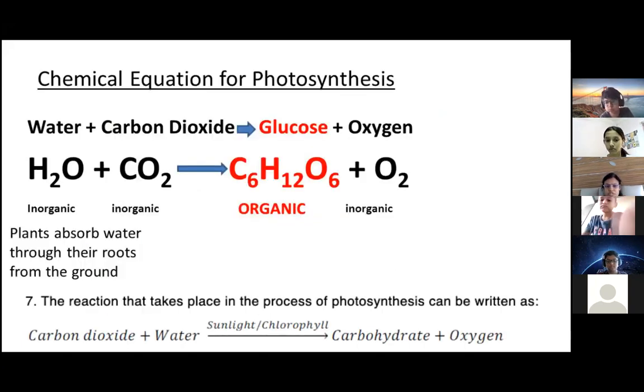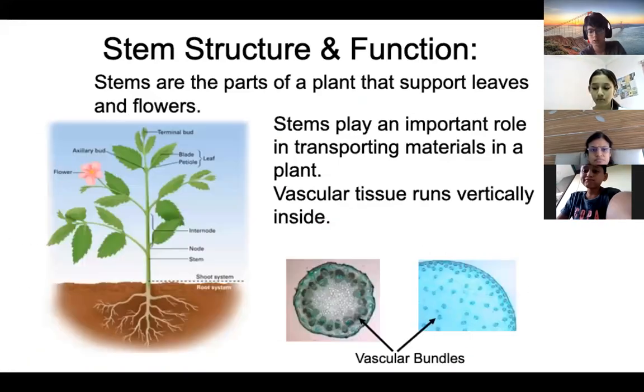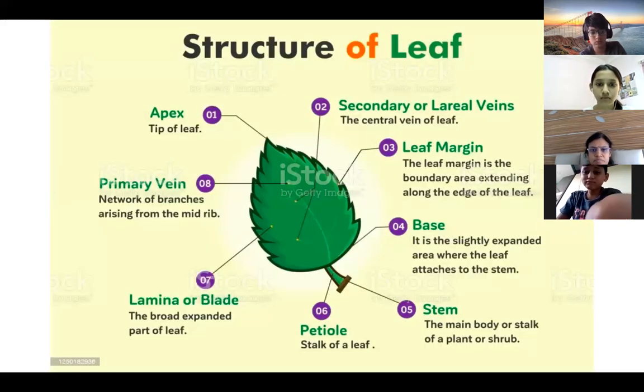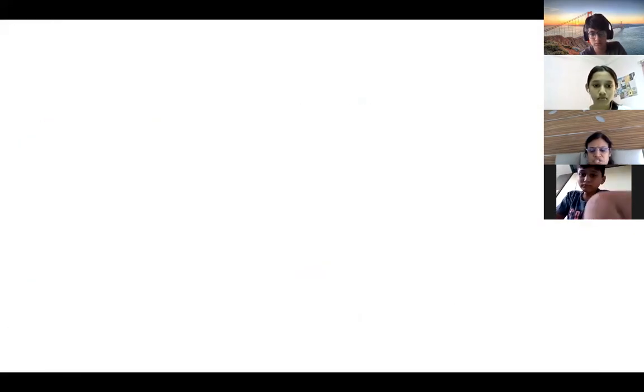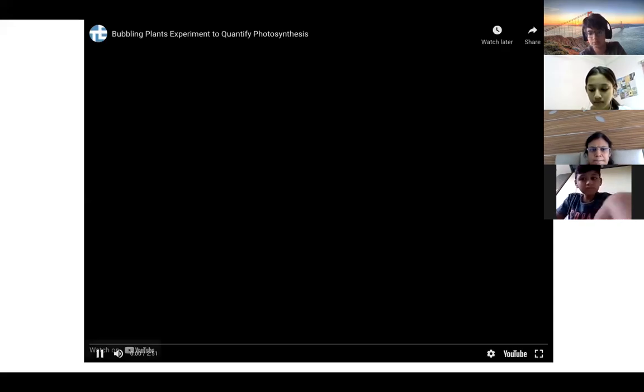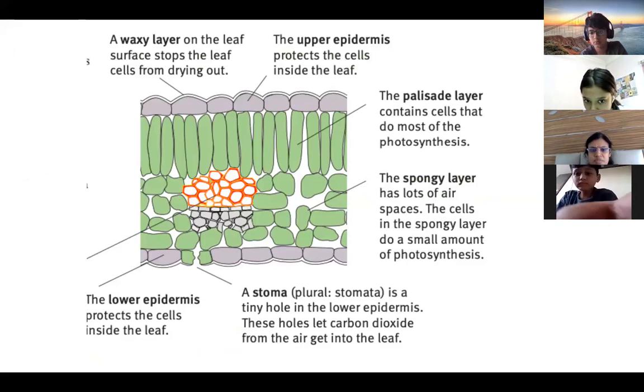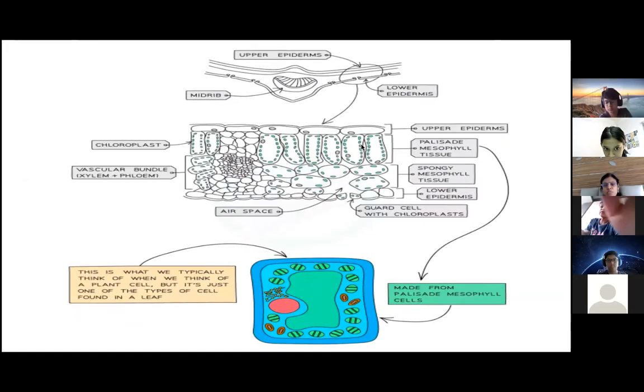Please learn this equation, okay? This diagram shows the external part of the leaf. Just learn the 4 types of venation, nothing more is needed. This is the diagram. This is the layer. Most of the photosynthesis takes place in the palisade layer.